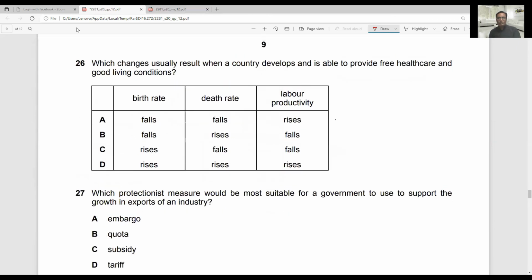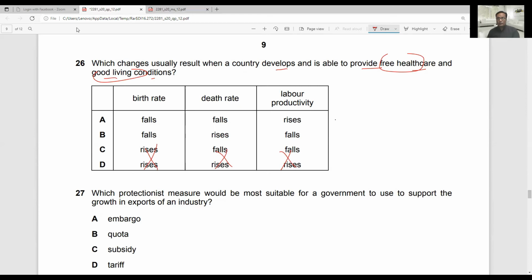Now question number 26: which changes usually result when a country develops and is able to provide free healthcare and good living conditions? There are 2 main indicators here. One is free healthcare and number 2 is better living conditions. If you are providing free healthcare, it means the birth rate should decrease. So we can cross out these 2 options, option C and D. Options A and B can be the correct answer.